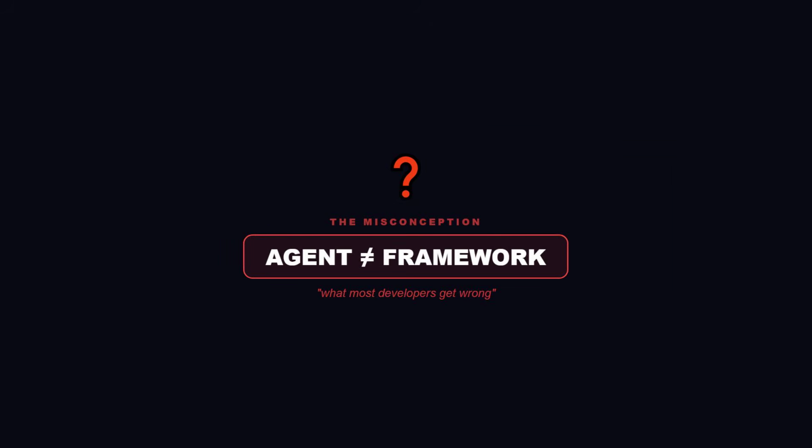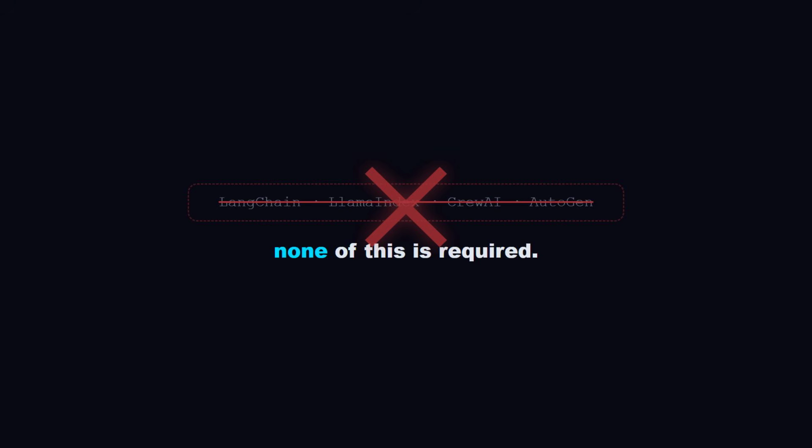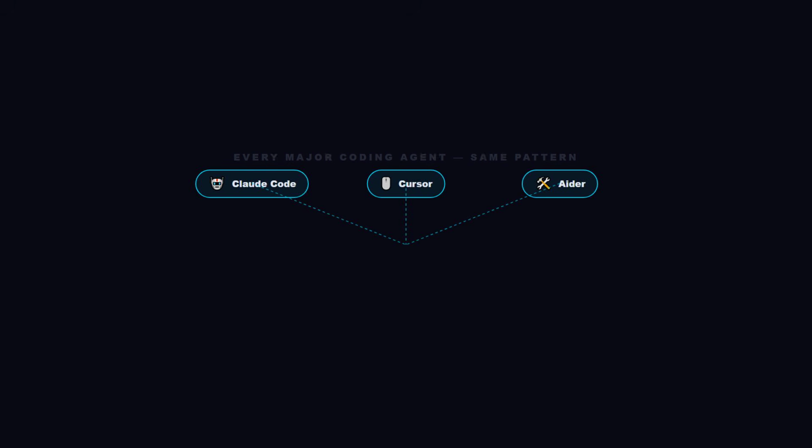Here's what most developers get wrong. They think building an AI agent requires a framework, LangChain, LlamaIndex, some orchestration library with 1,000 abstractions. It does not. According to Anthropic's own engineering blog, Claude Code's core is, and I'm quoting, a simple while loop. That's the entire architecture. Cursor uses the same pattern. Aider uses the same pattern. The open source curriculum we're following calls it one loop and bash is all you need.